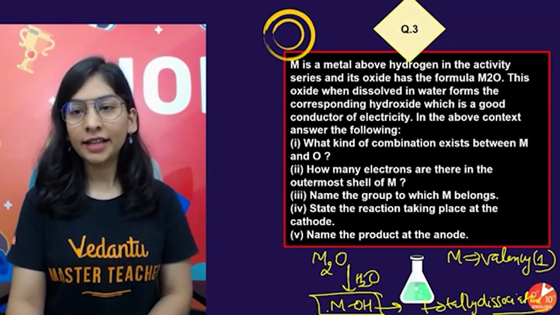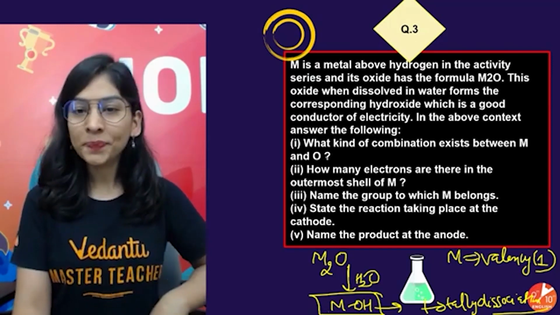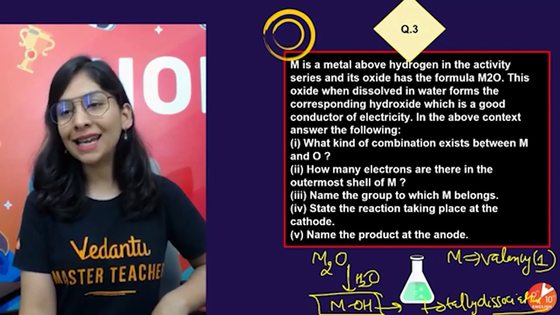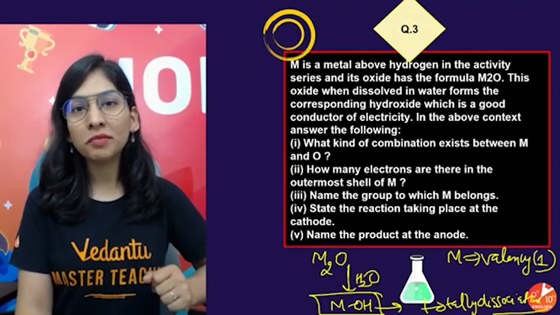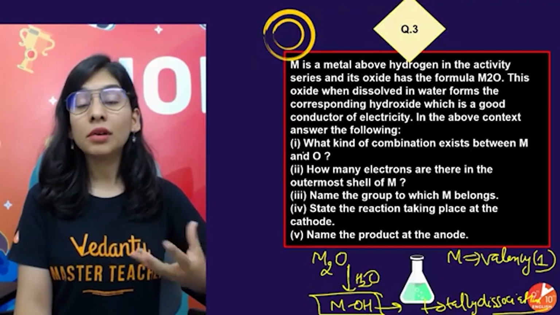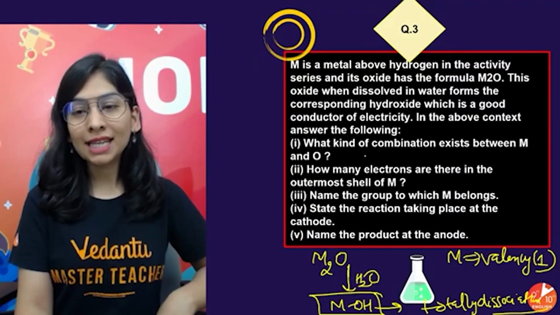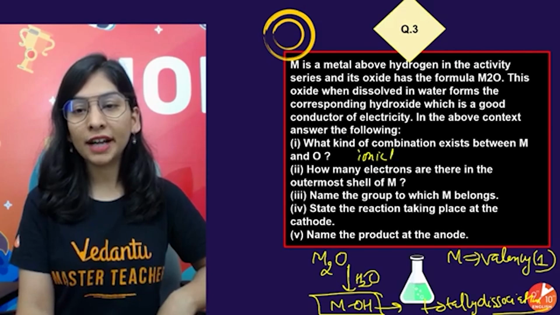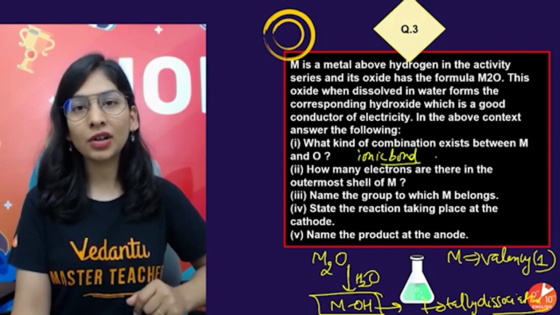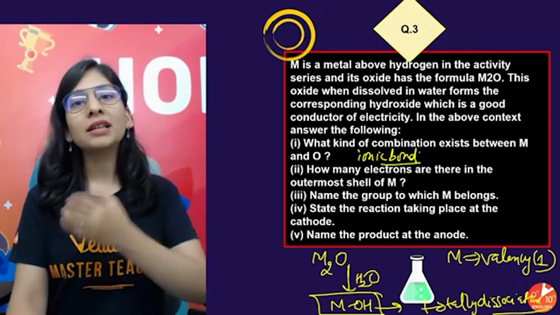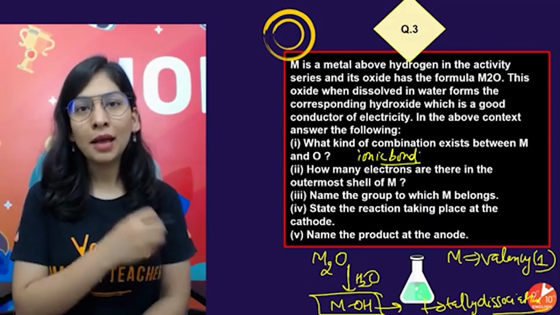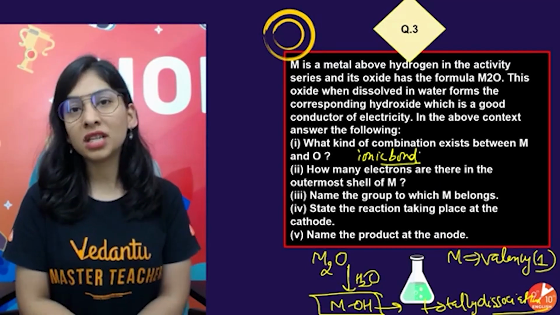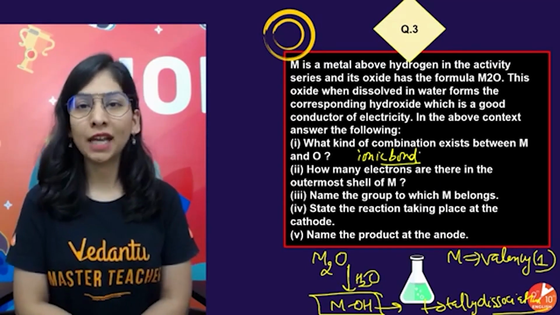Yes, that's a good question as well. What kind of bond formation will my metal M and oxygen show? Definitely an ionic bond, or electrovalent bond. The reason is that M is a metal, an alkali metal in general, and oxygen is a non-metal. A metal combined with a non-metal gives an ionic bond. The metal transfers its electron to the non-metal, oxygen here, to give you that bond.